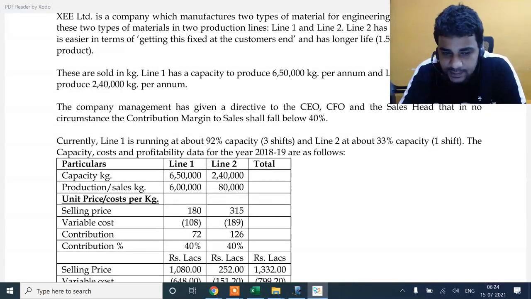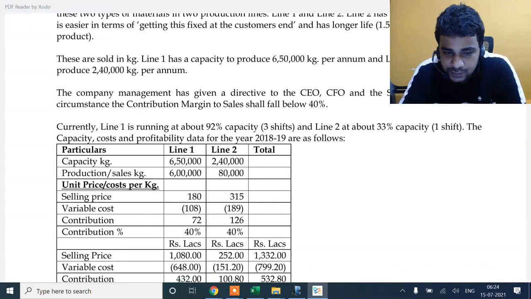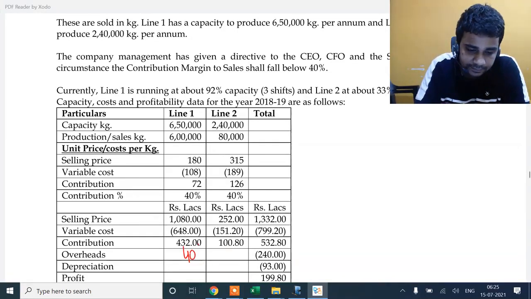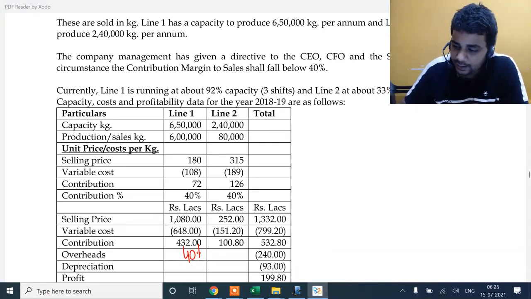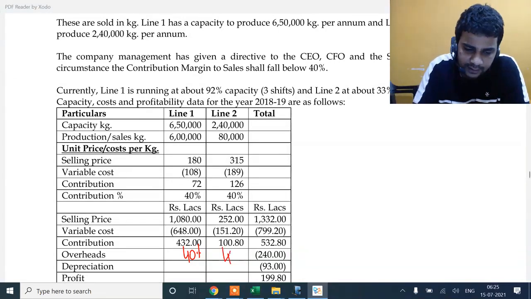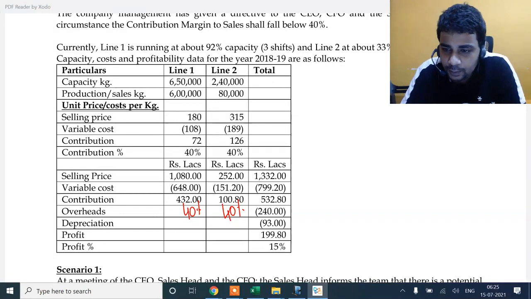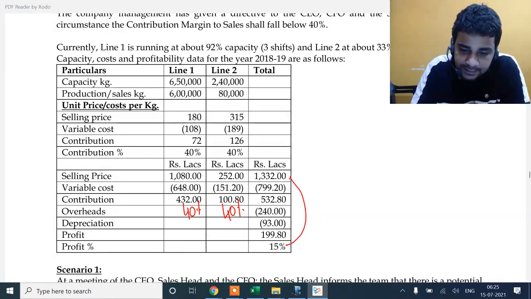I have a policy that my contribution to sales, that is basically PVR, should not go below 40%. If I see here, 432 divided by 1080 is 40%, and 100.8 divided by 252, so basically both are at 40%, so obviously the overall will also be at 40%, but my overall profit is at 15% of sales.